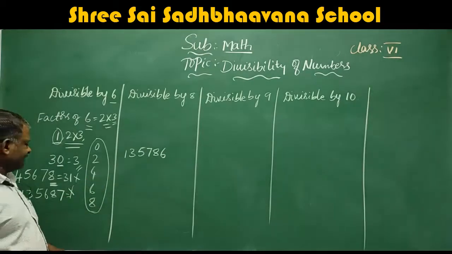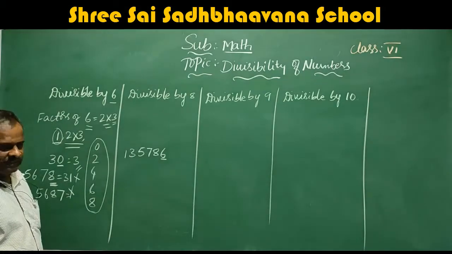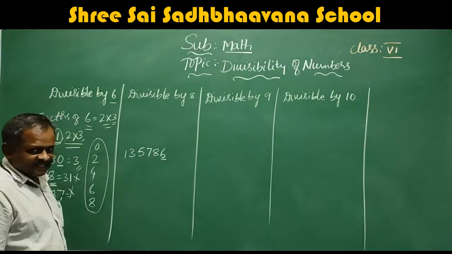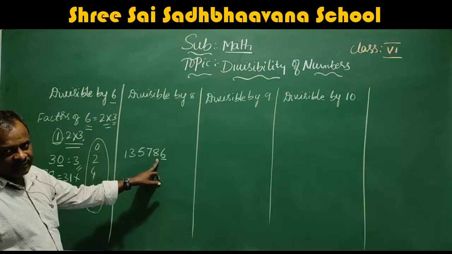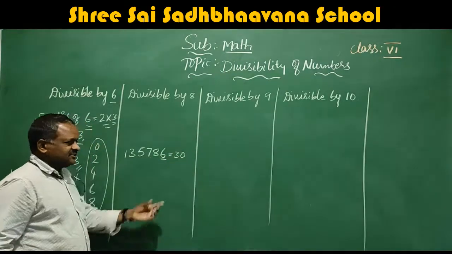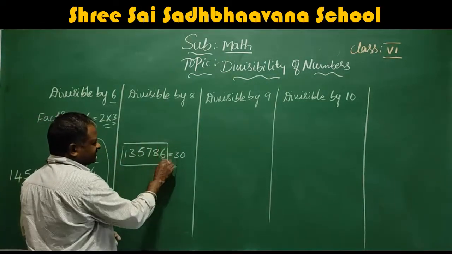Now check this number. This is divisible by 2. Now add: 4 plus 5 is 9, 9 plus 7 is 16, 16 plus 8 is 24, 24 plus 6 is 30. So this is divisible by 3. So this number is divisible by 6.